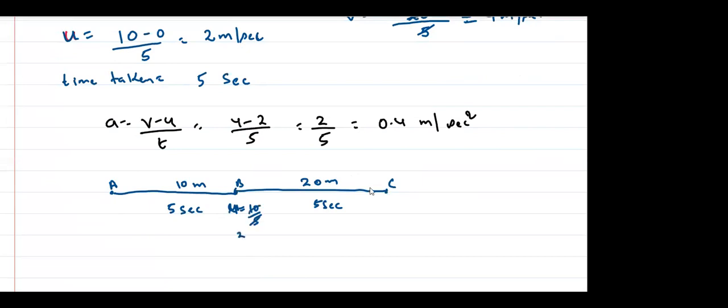So look at this distance, what is this distance? This distance is 20 and the time is 5. ठीक है? Okay? Right? Take the average, आदर्श. We are talking about average, right? समझ में आ रहा है?